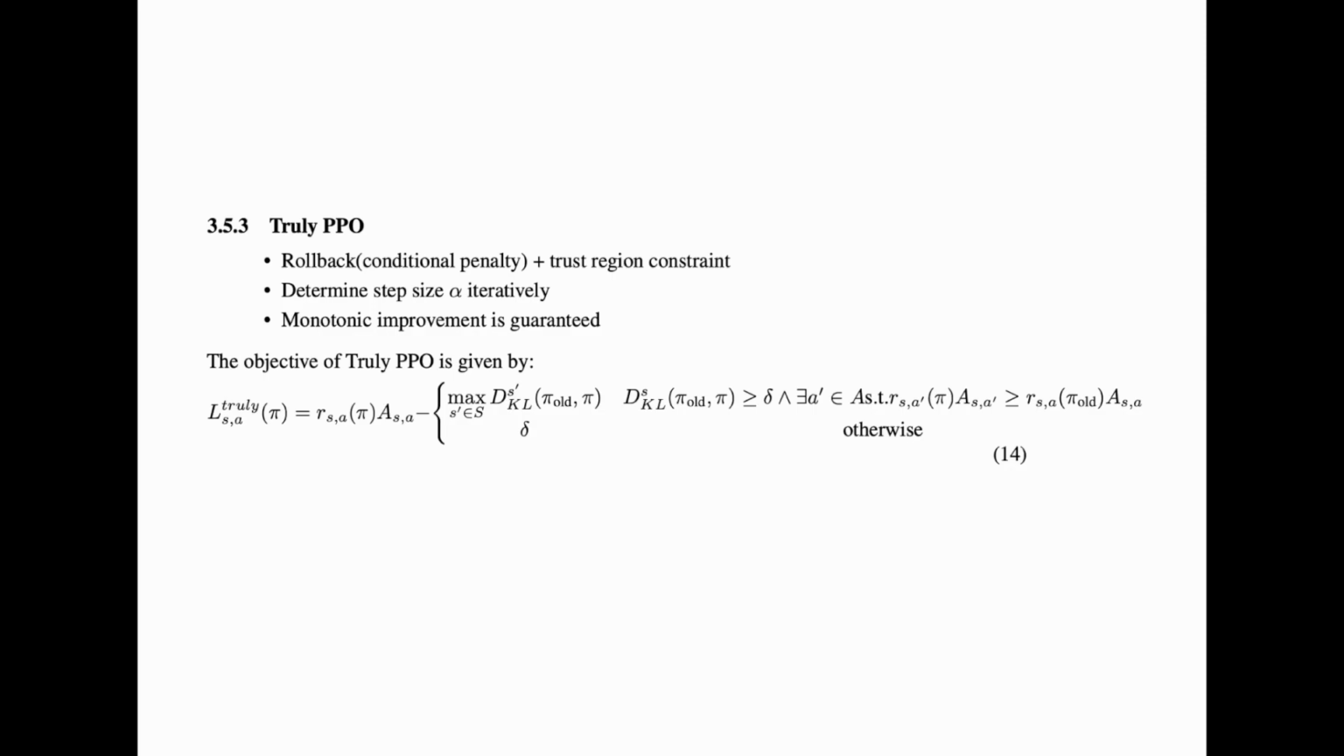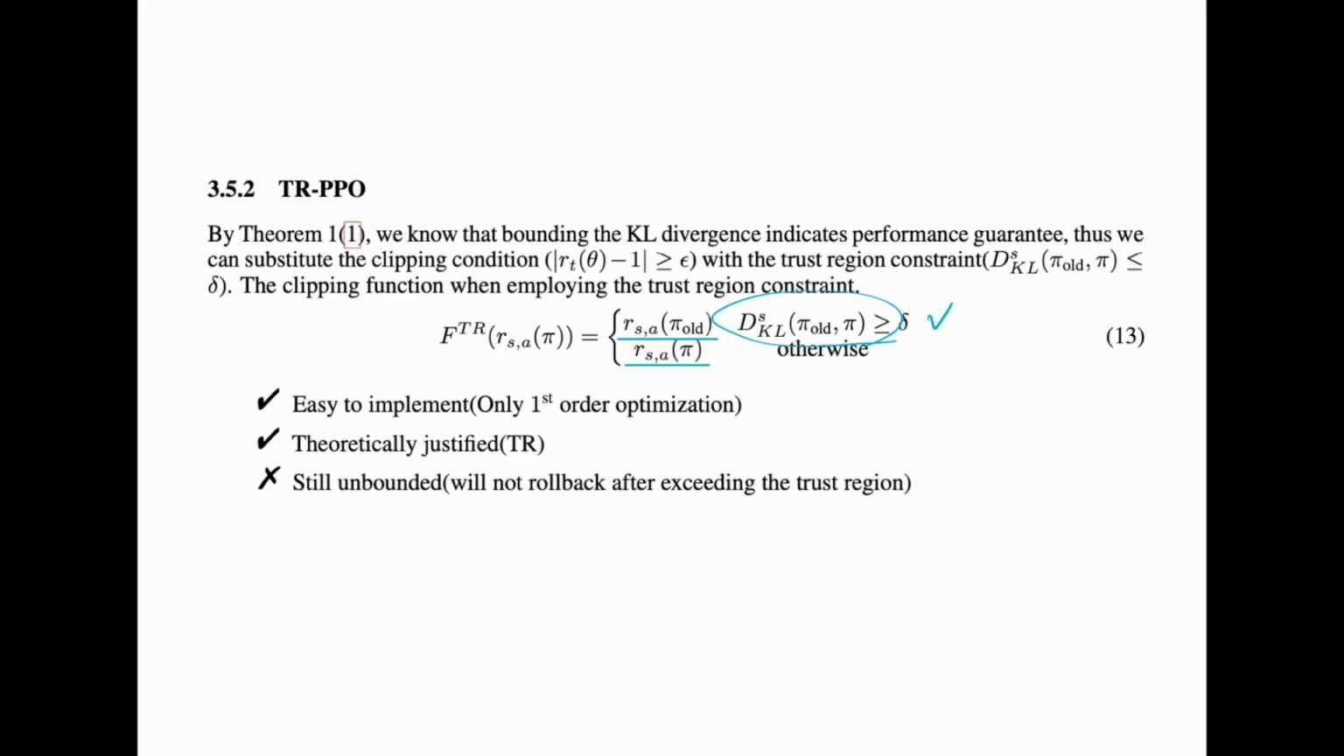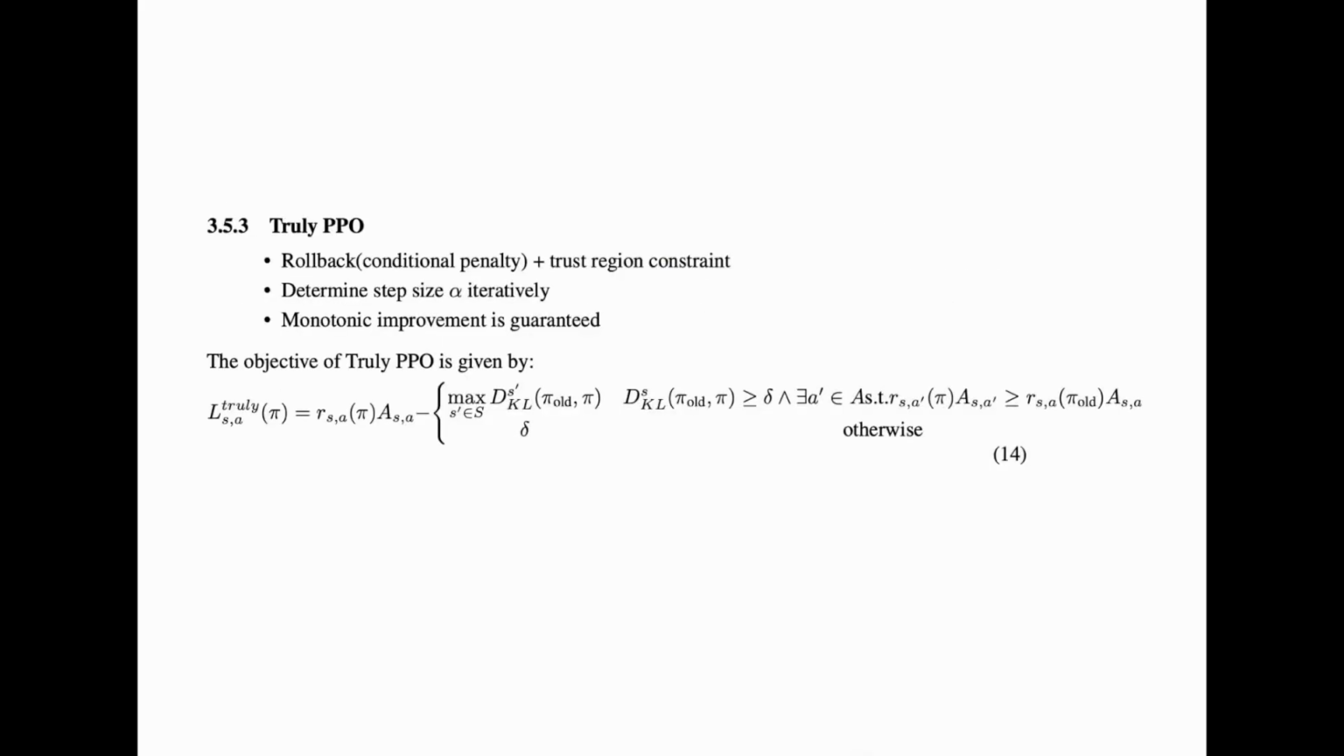So here are some details: the rollback function employs a conditional penalty and a trust region constraint. It determines the step size alpha iteratively, because in the original page we know that alpha is hard to determine across different tasks. And third of all, monotonic improvement is guaranteed. Since the previous two algorithms have been proved, we will not prove it right here, but introduce some experimental results.